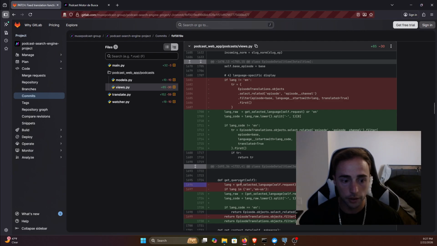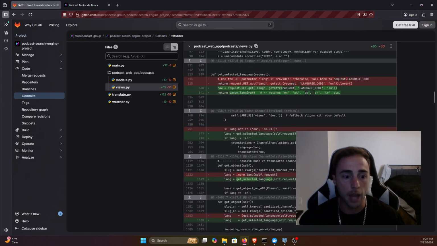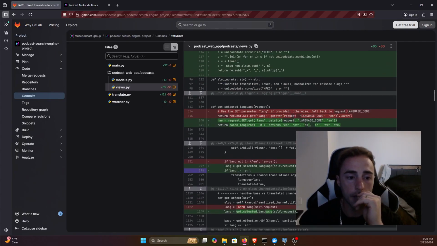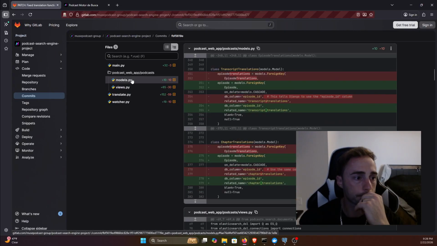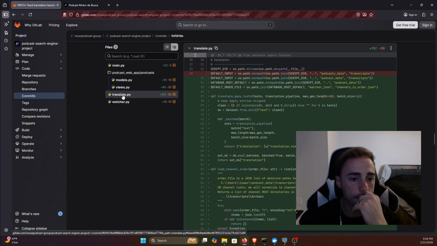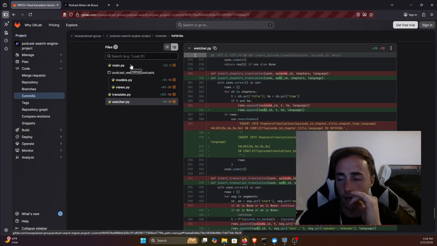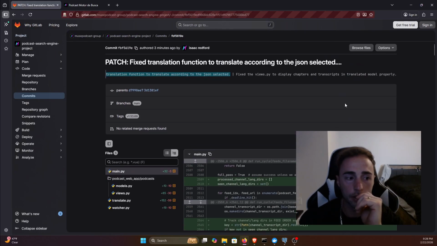We define this get query set. That's where I was having a lot of issues. Yeah, and def get object. So yeah, there were quite a few problems that I needed to address. Once I got all that fixed, though, and then watcher.py, which is basically the way I ingest all my episodes, I had to fix a few things in there that were causing issues for the translated episodes. Yeah, after all that was done, it was pretty self-explanatory.